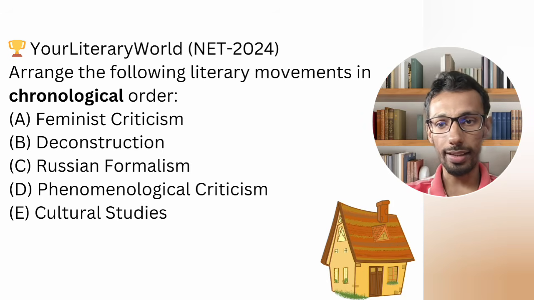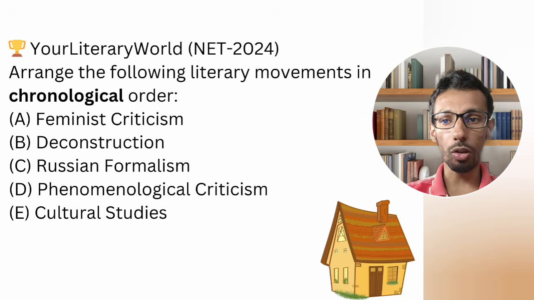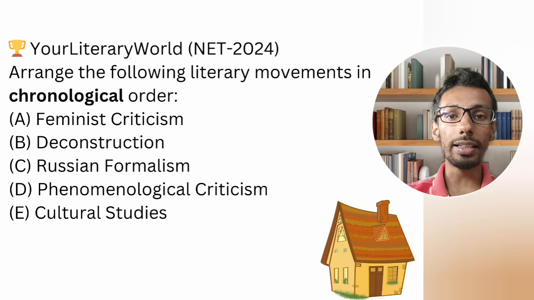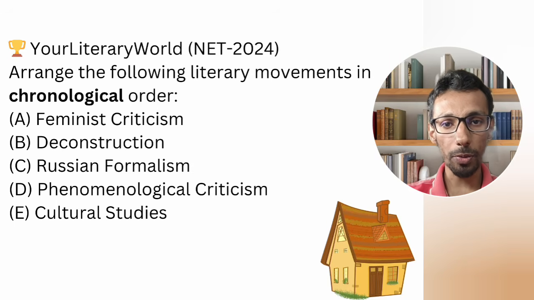The first question that they asked in NET 2024: arrange the following literary movements in chronological order. It is giving you a clear indication whatever literary theory or literary movements that you are reading: structuralism, post-structuralism, new historicism, Marxism, eco-criticism, feminism, new criticism, and Russian formalism. Be careful that you have to remember when they came into existence. Say for example, Russian formalism came into existence in 1910. New criticism came into existence in the 1930s. These are the things that you have to be careful of.